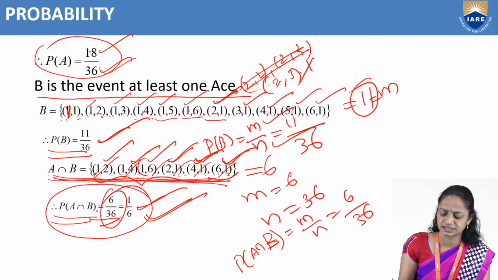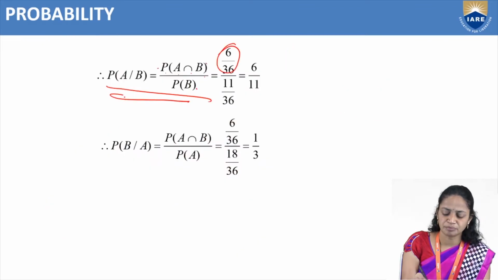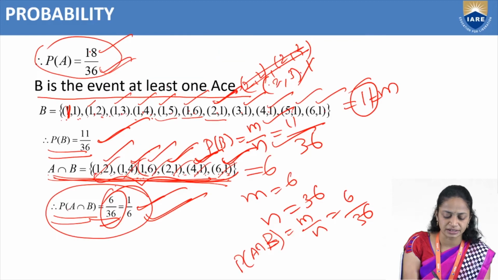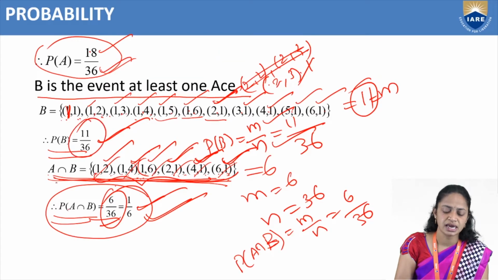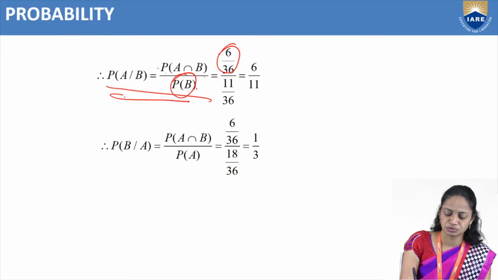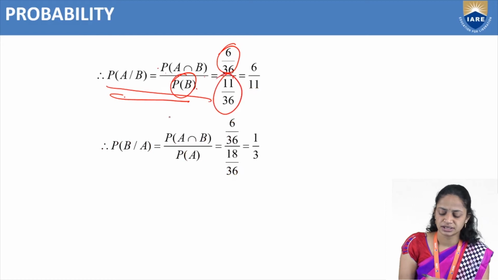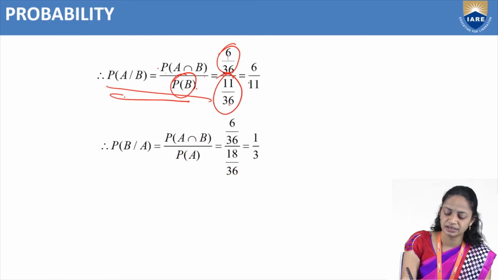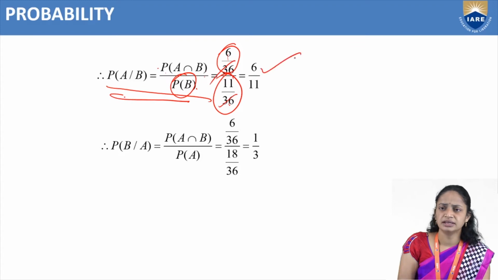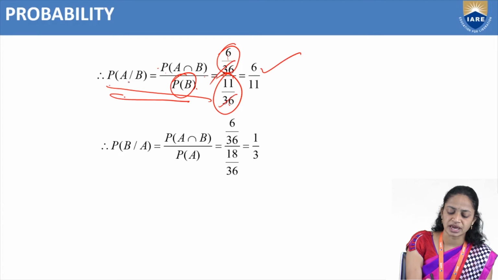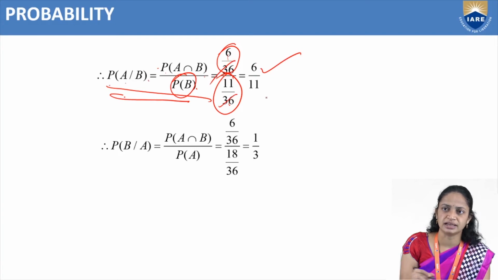And P of B we have already calculated, that is 11 by 36. So substitute here, and if you simplify, you will get 6 by 11. So P of A given B equals 6 by 11.